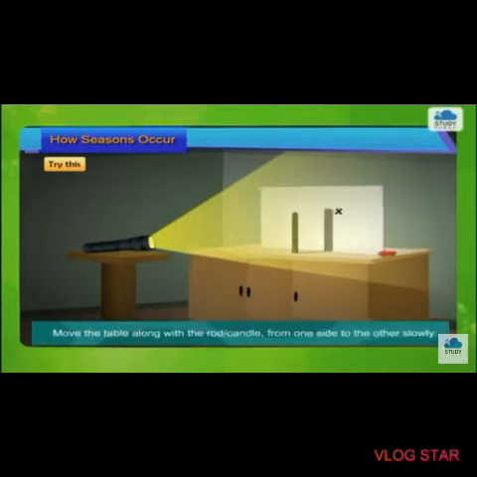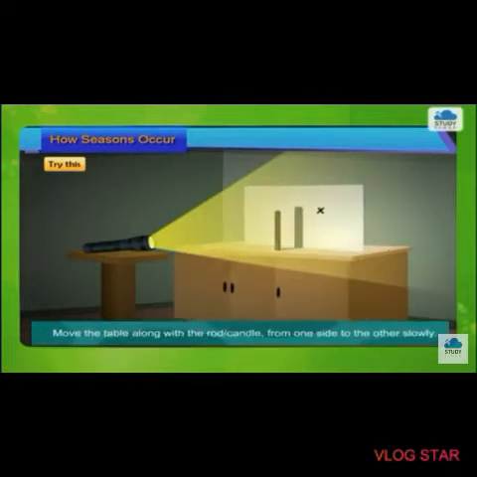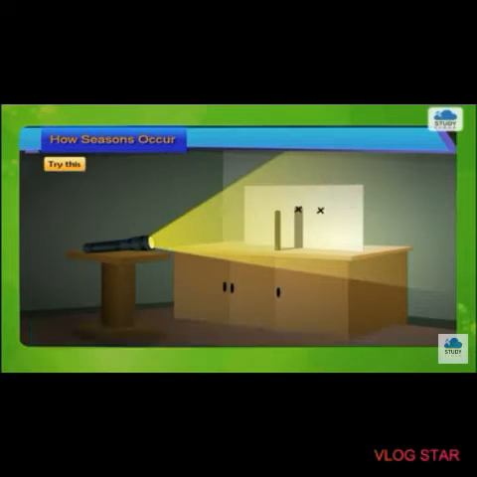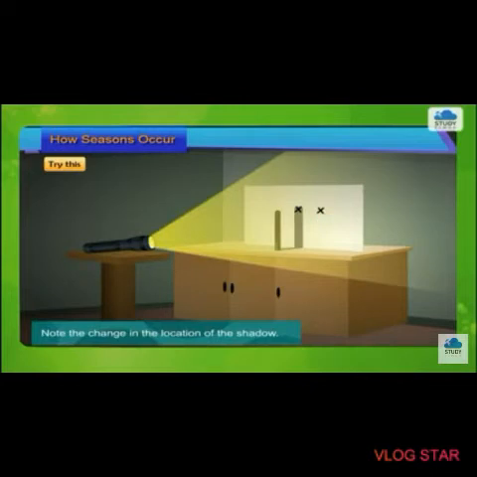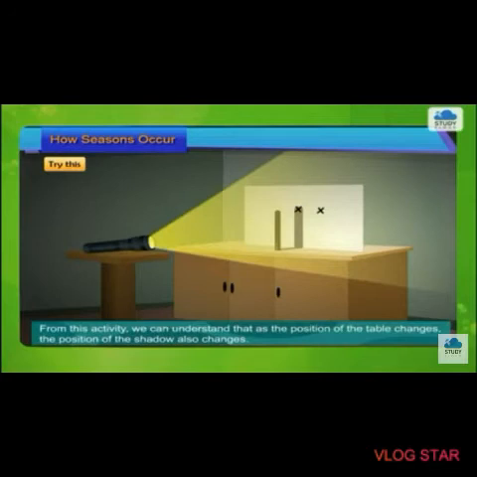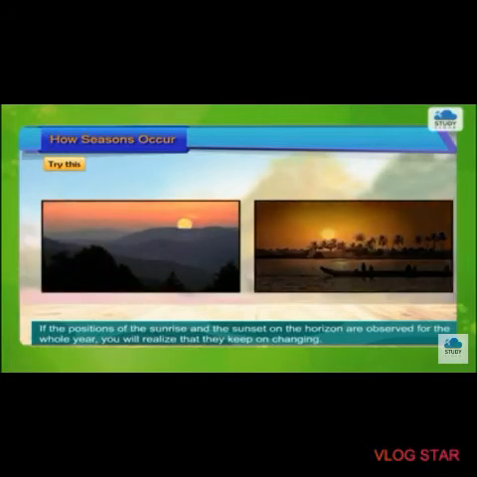Move the table along with the rod or candle from one side to the other slowly. Observe and mark the position of the shadow that falls on the paper. Note the change in the location of the shadow. Children, from this activity you will realize that as the position of the table changes, the position of the shadow also changes. If the positions of the sunrise and the sunset on the horizon are observed for the whole year, you will realize that they keep on changing.